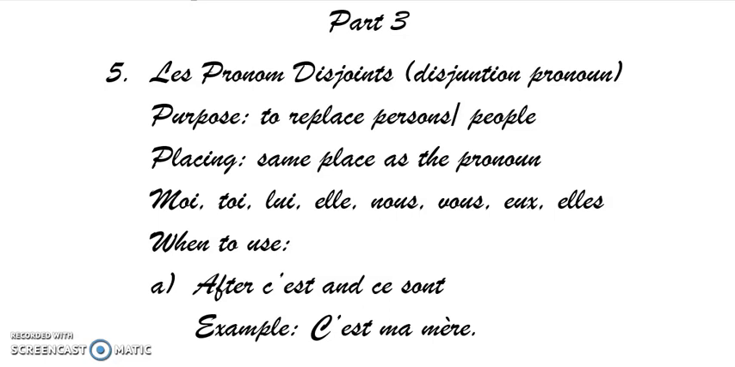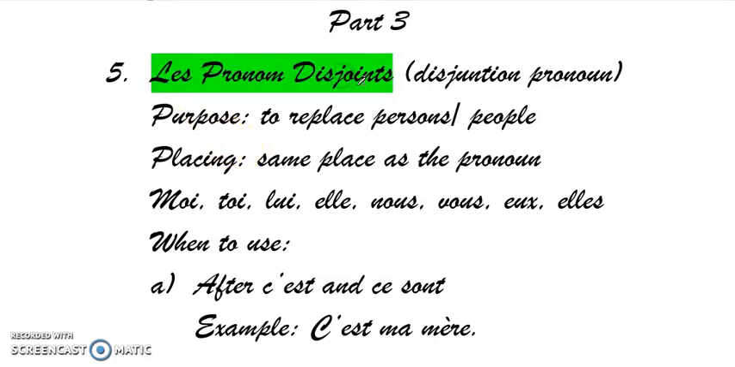Let's finally finish off les pronoms personnels with the last topic, les pronoms disjoints. If you haven't watched part 1 or part 2 and if you have no idea what pronom personnel is, I have given the link in the description box below. So let's begin. Now the purpose of les pronoms disjoints is to replace persons or people. Now this is very important as it does not replace things or animals.